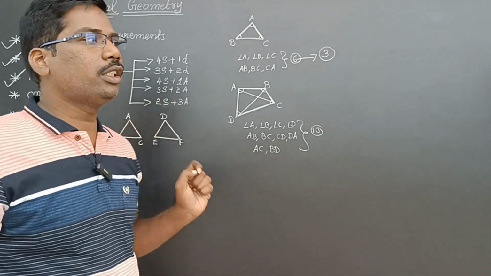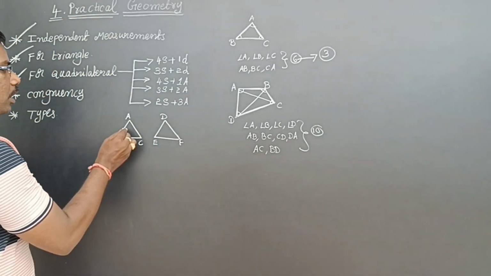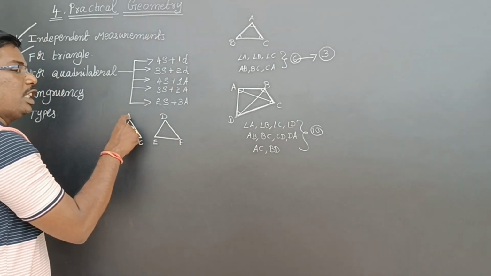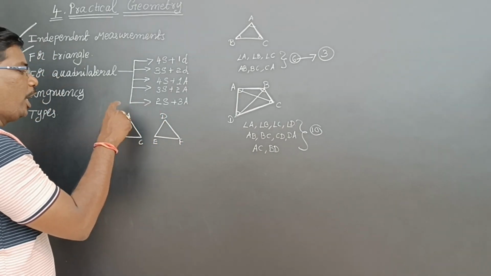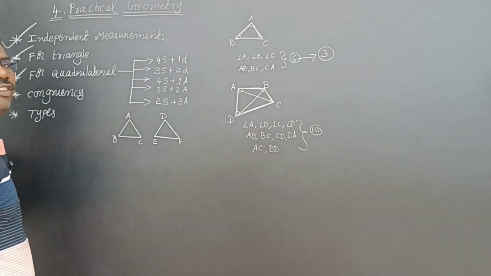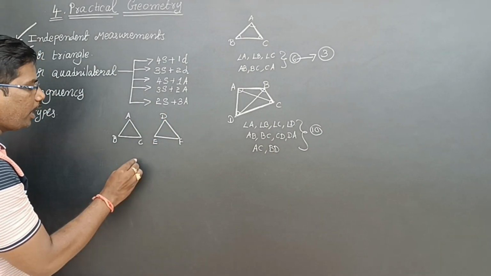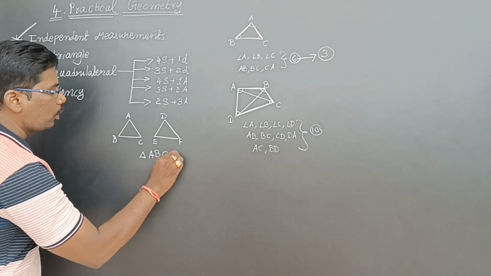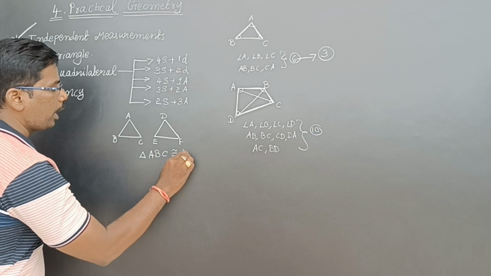These are congruent triangles. If I keep the DEF triangle on ABC, it will coincide with triangle ABC. If I keep ABC on DEF, it will coincide with DEF. Now I can write: triangle ABC is congruent to triangle DEF.